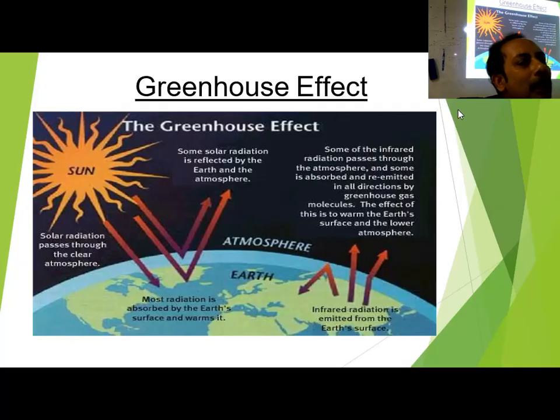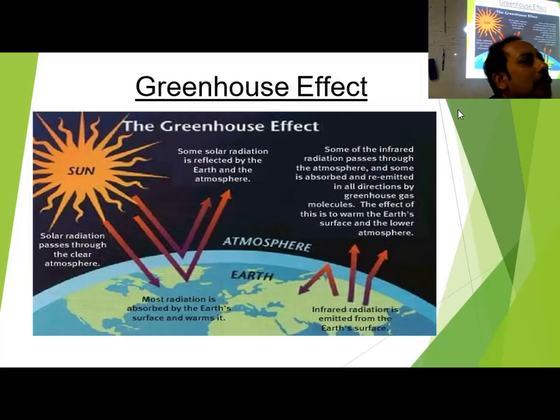Global warming means the temperature of the earth is increasing day by day, and the greenhouse effect is due to the presence of certain gases like carbon dioxide, ammonia, methane, N2O, water vapor, CFC. These are the specific gases responsible for this global warming, and they are called greenhouse gases.